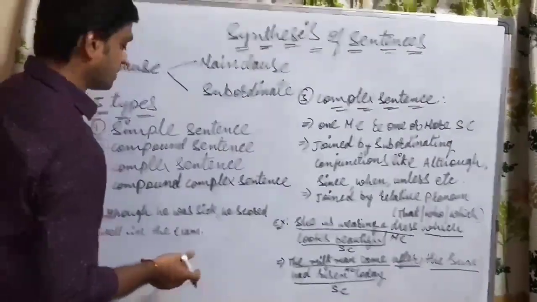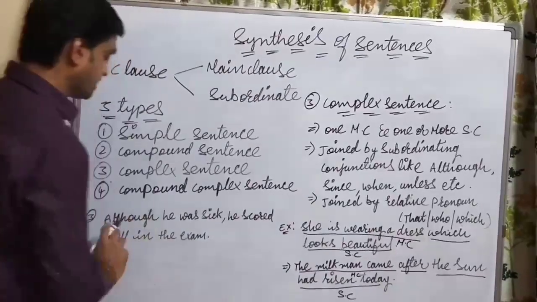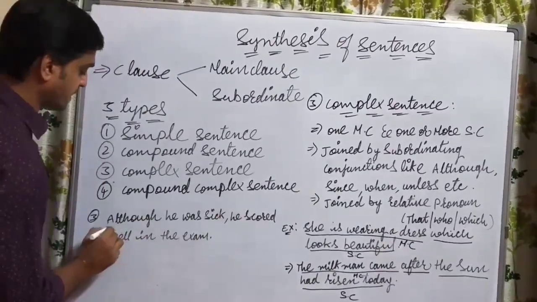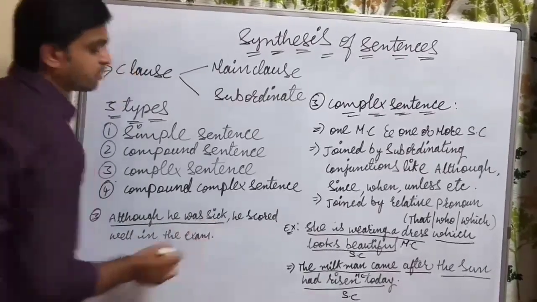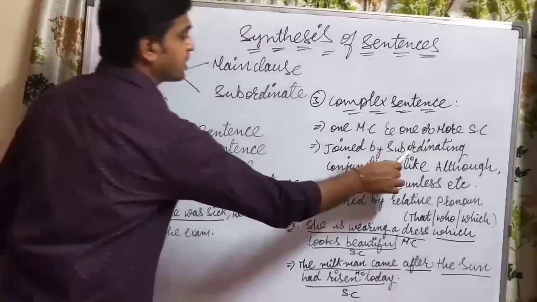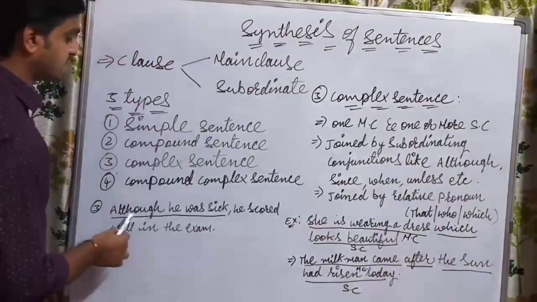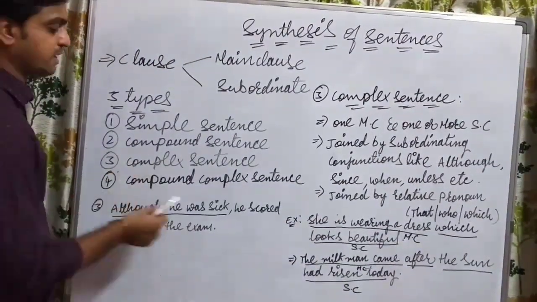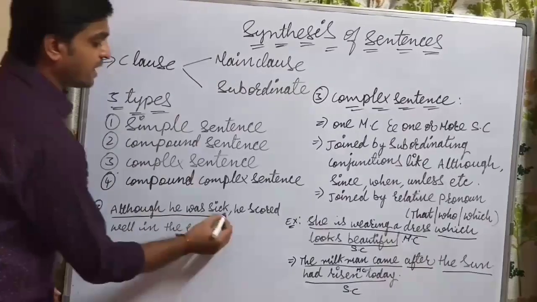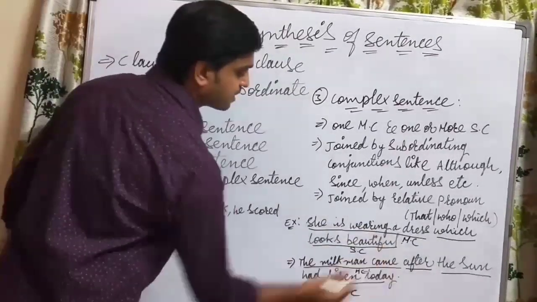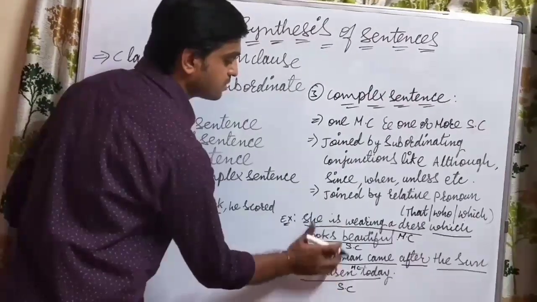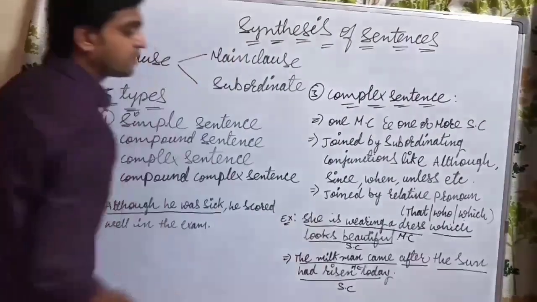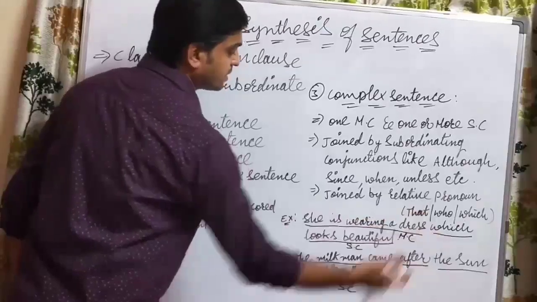Let us go through one more example here. Although he was sick. Here although is the subordinating conjunction and he was sick is the subordinate clause. As I told you, a subordinating conjunction is compulsorily used before the subordinate clause. If you see, I kept a comma here, whereas in the earlier ones I did not keep one. The reason is that both those sentences started with the main clause, so I did not keep a comma there.